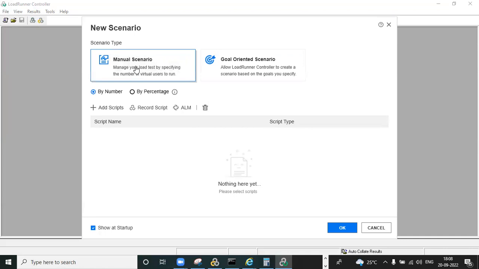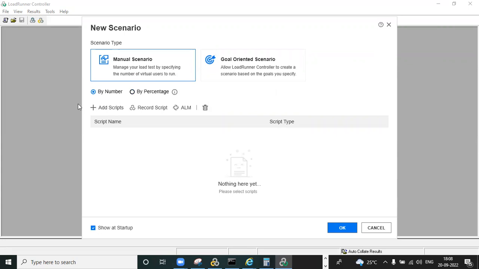Okay. In the manual scenario, we are able to see by number and by percentage.